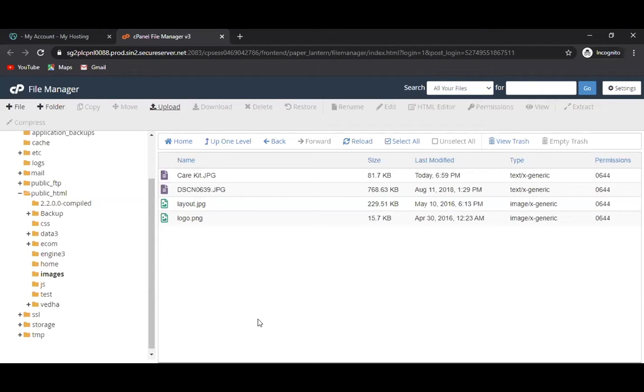In the same way, you can download anything if you have the backup file. I can see somewhere in the backup. This is the backup. If you want to download something, you can select it and there is an option to download. All these file and folder actions are there. You can edit the file, you can rename the file, and if you have deleted it by mistake, you can restore it within 30 days. You can delete a file, download, upload, move from one folder to another, copy it, create a new folder, and create a new file.